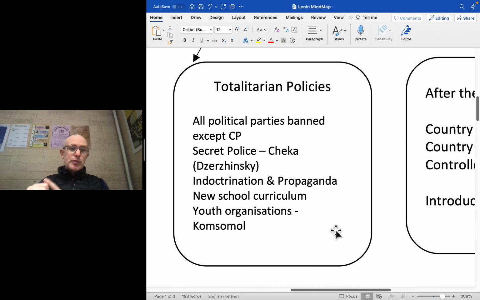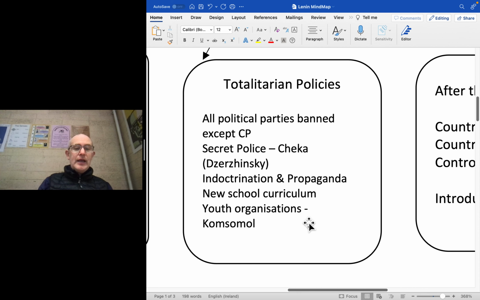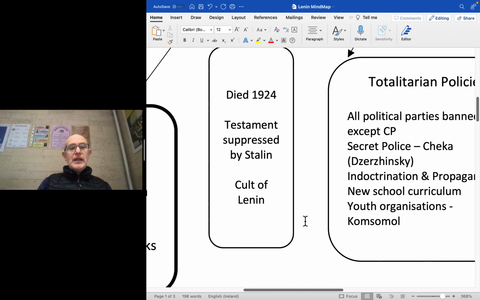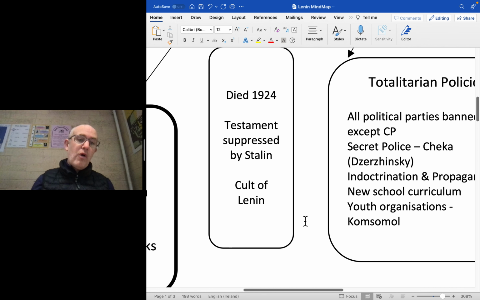Indoctrinate young people, use propaganda to spread the message of suffer now to inherit the workers' paradise in the future. Youth organisations were organised. The Komsomol brought young people into the party, and young people were influenced by a new school curriculum which taught communist policies in things such as economics and history. Lenin died in 1924 before his work was done.